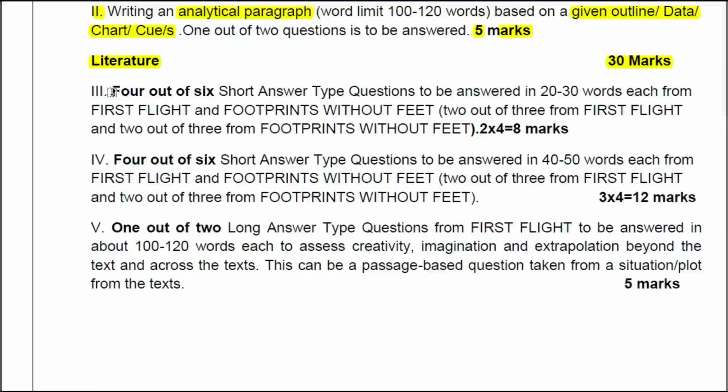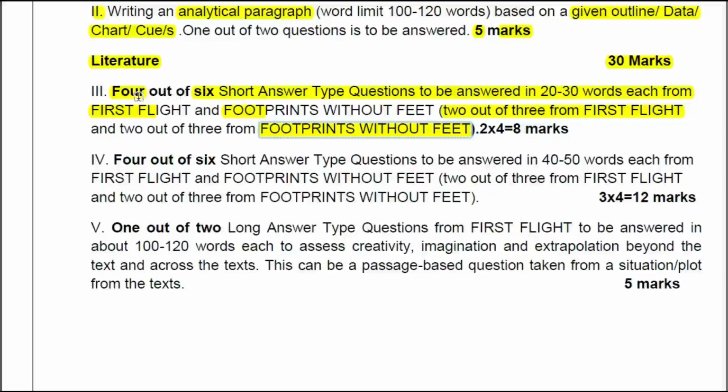So third question comes, 4 out of 6 questions. 4 out of 6 short answer type questions to be answered, 20-30 words each from First Flight and Footprints Without Feet. And 2 out of 3 from First Flight, and 2 out of 3 from Footprints Without Feet. Remember, this is a very important area. And in this particular question, you are getting 6 short answer type questions.